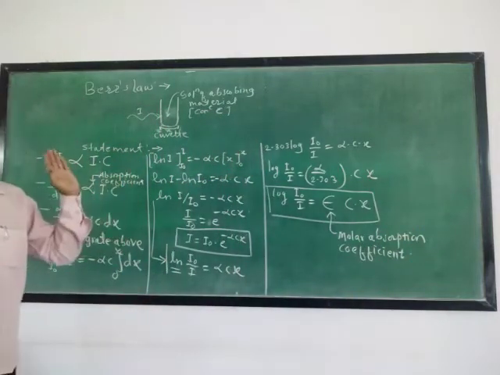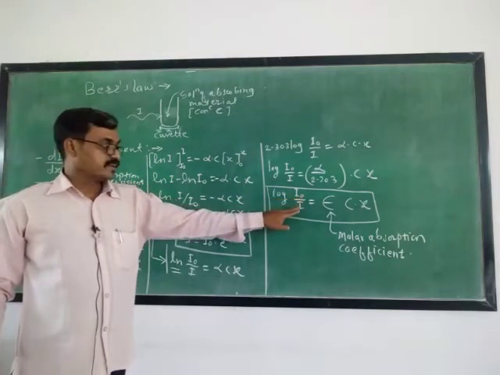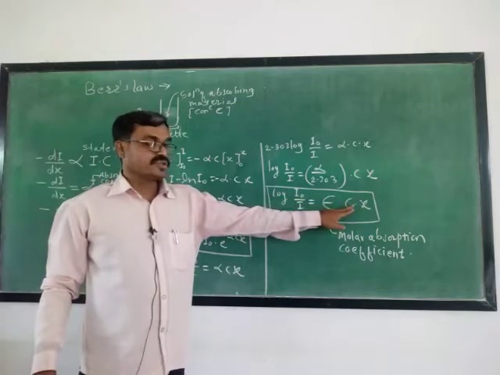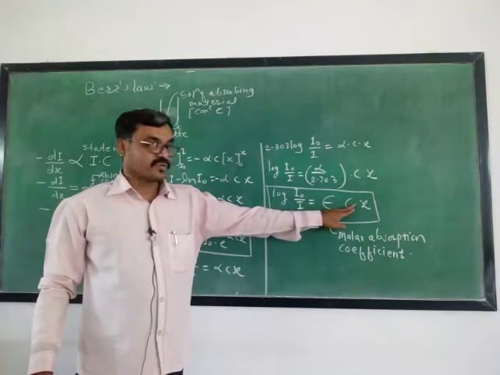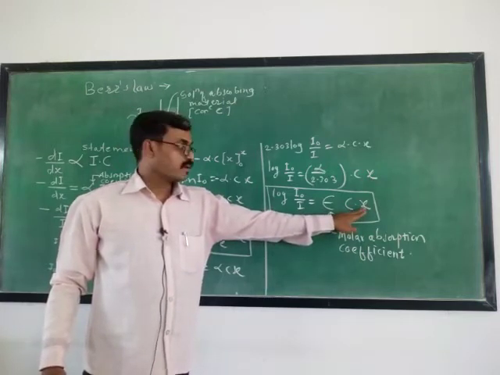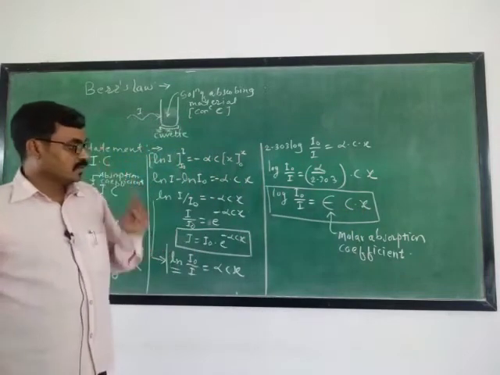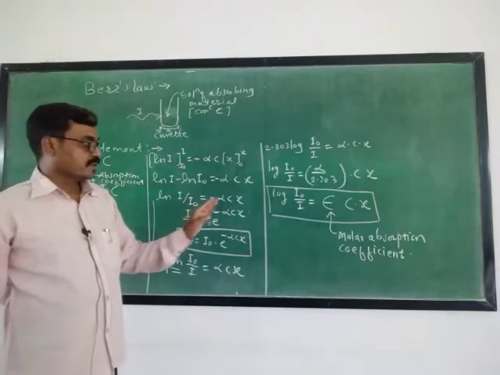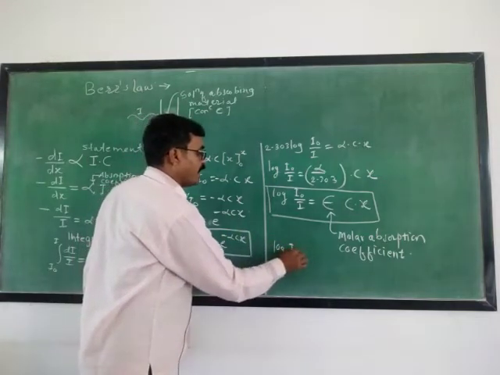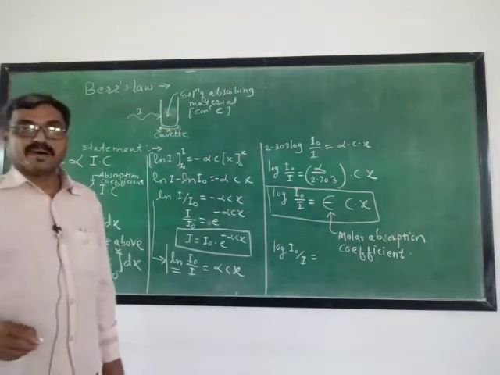Now this is Beer's law. I0 is the intensity of incident light, I is the intensity of transmitted light, C is the concentration of solution. X is the depth or thickness of the cuvette in case of the Beer's law. Now, this term, log I0 upon I, is nothing but the absorbance.